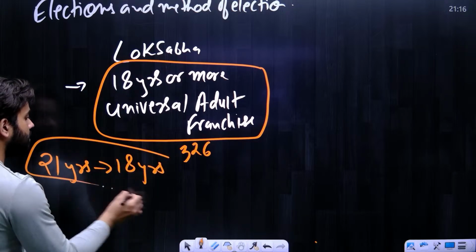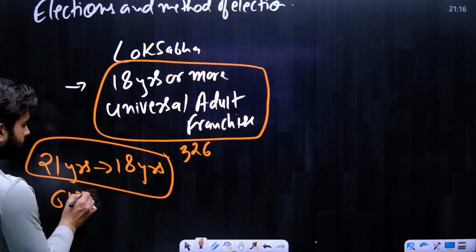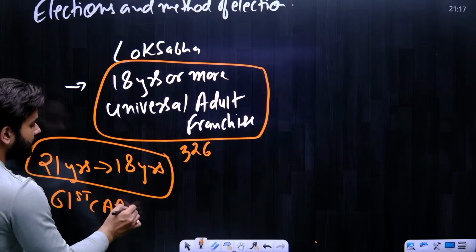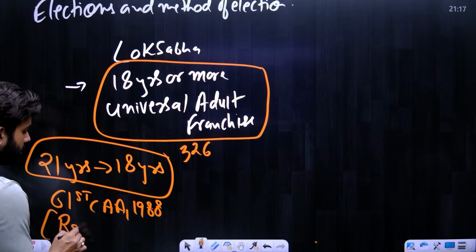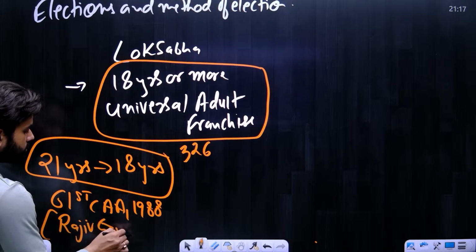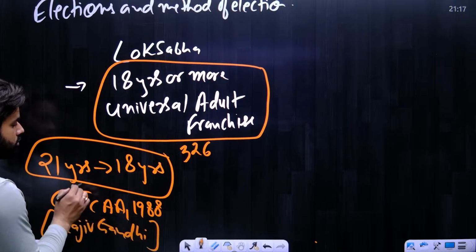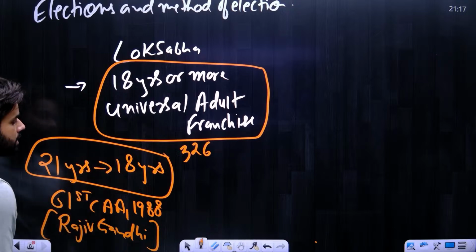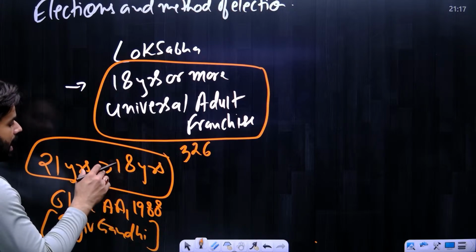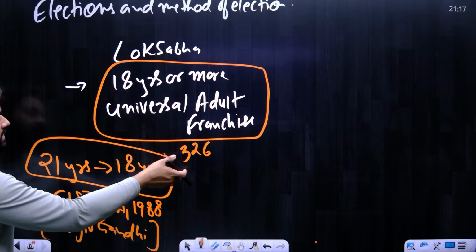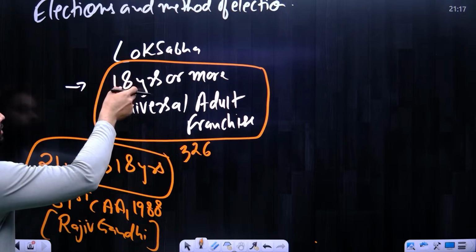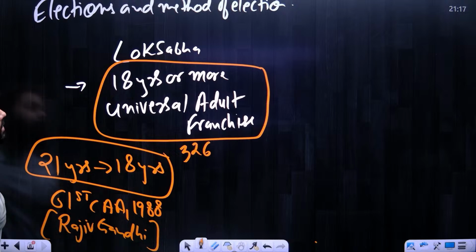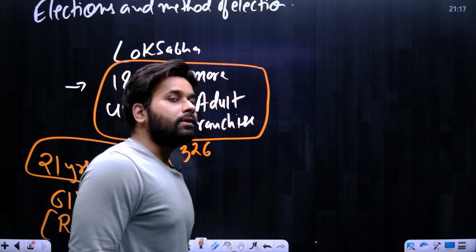So this was done by the 61st Constitutional Amendment Act 1988, and at this time the government was of Rajiv Gandhi. So it was the Rajiv Gandhi government which reduced the voting age from 21 to 18 years. So this amendment amended Article 326, and under Article 326, where 21 was written, that was changed to 18 years. Okay, so this is the election of Lok Sabha, that who participates in the elections of Lok Sabha.